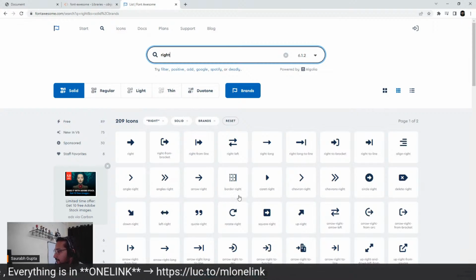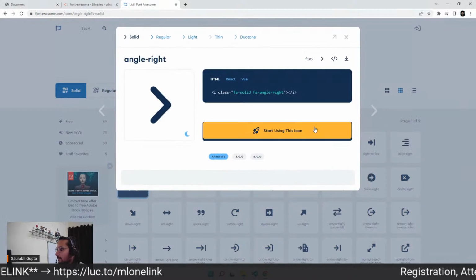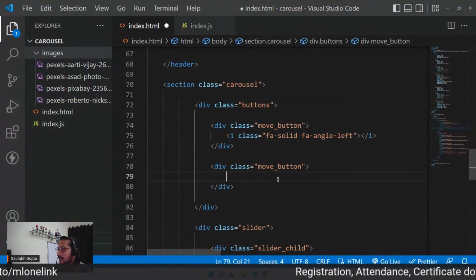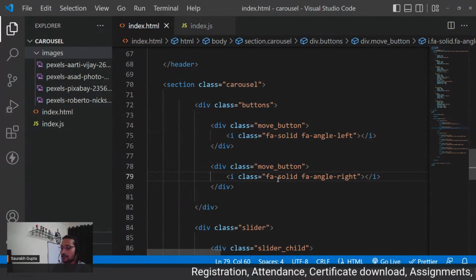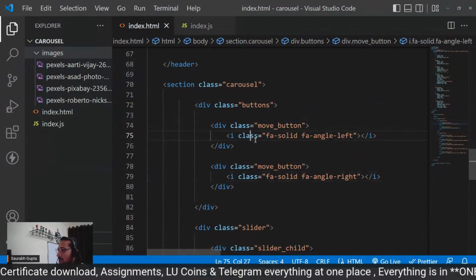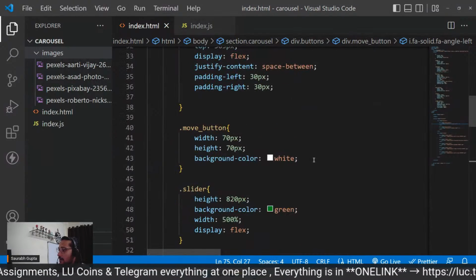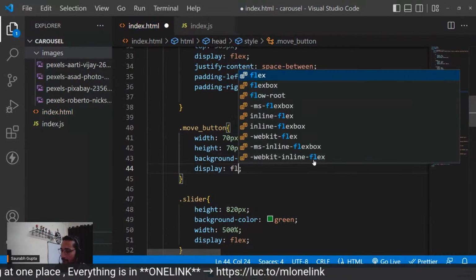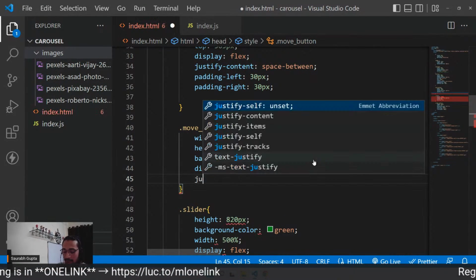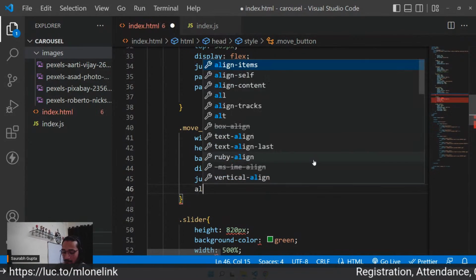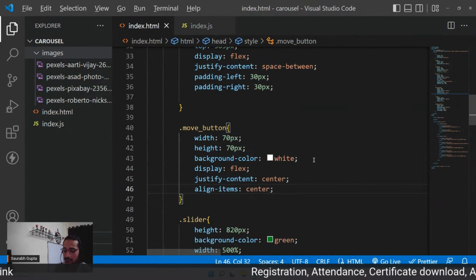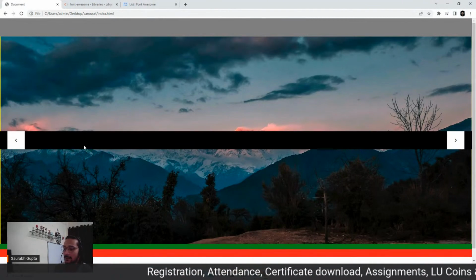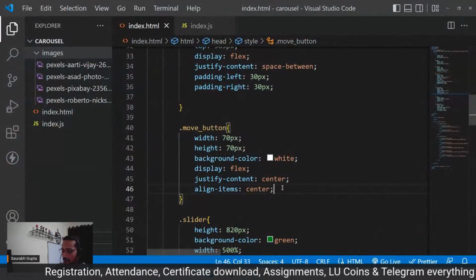So right, no, this one. Copy this I tag and put it here. Now you can see left and right. Let me style them. So now I've got two icons. This is because of Font Awesome, guys. So now the move button, it will have text, or you can just give it display of flex, justify content center, align items center. And you can see now that those arrows are in the center. And you can also make them a little bigger.